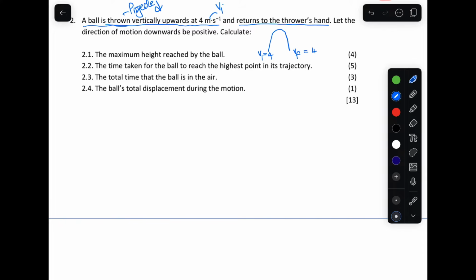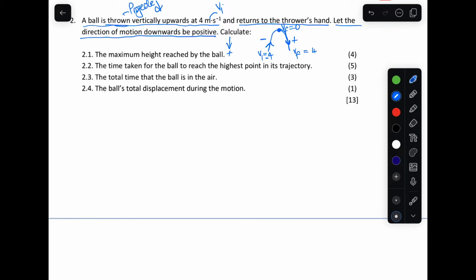But now let's choose. Oh, we are told here, it says let the direction of motion downwards be positive. So we're told downwards should be what? Positive. So as the ball goes up, the initial velocity will be negative, and then as it goes up and reaches the top, the final velocity is 0. And as it goes down, the velocity increases, so it's going in the positive direction. This is the negative direction, as we're told there, right?